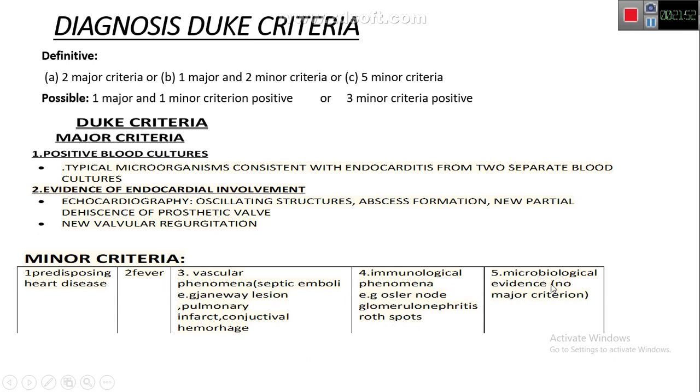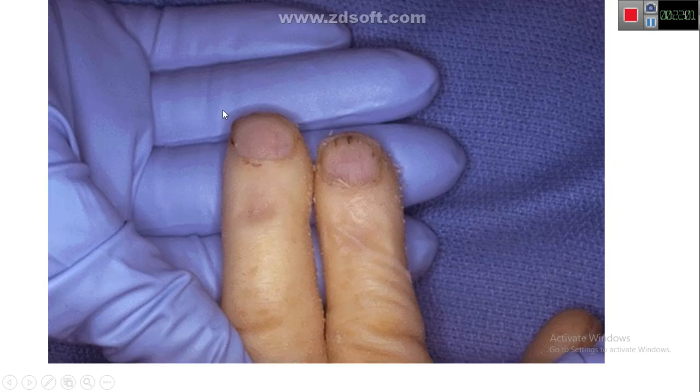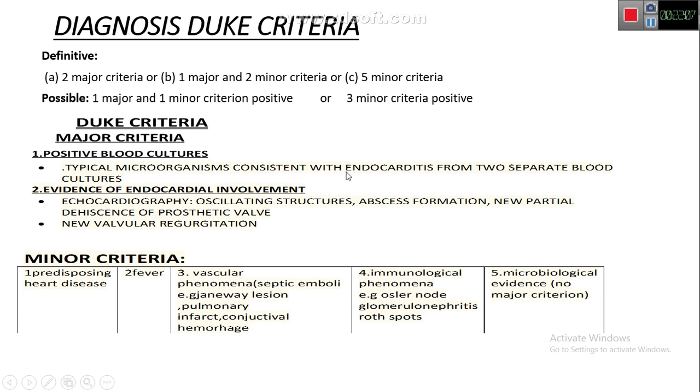The fifth is microbiological evidence which is not consistent with the major criteria. So these are the five minor criteria, and it is all about the diagnostic. This is the picture of splinter hemorrhage in the nail bed. The splinter hemorrhage occurs because of this.